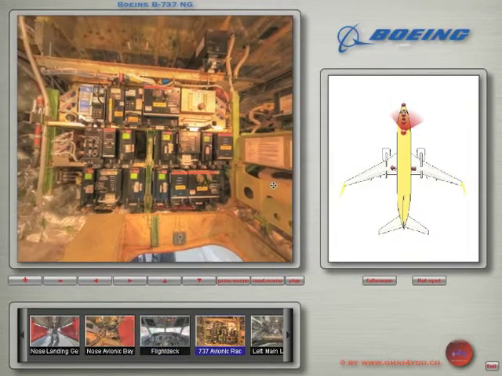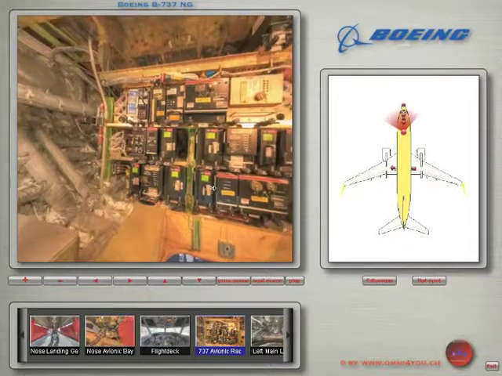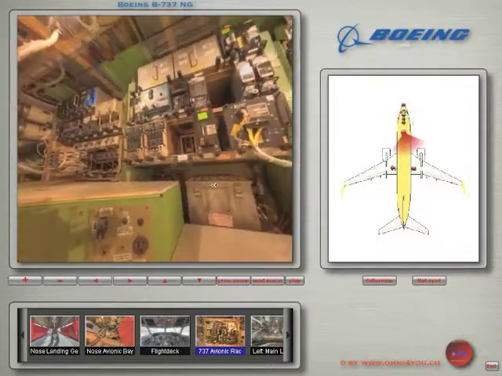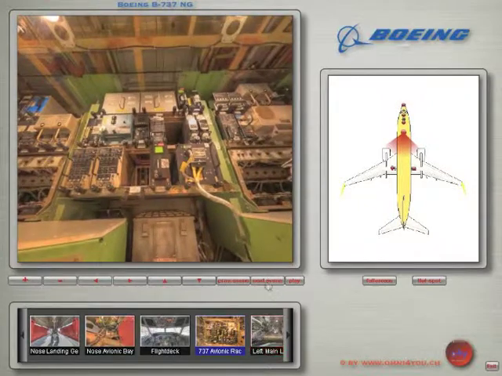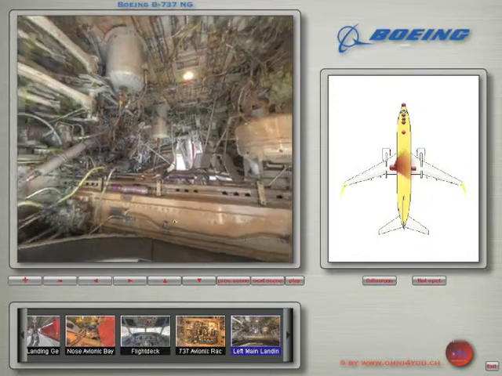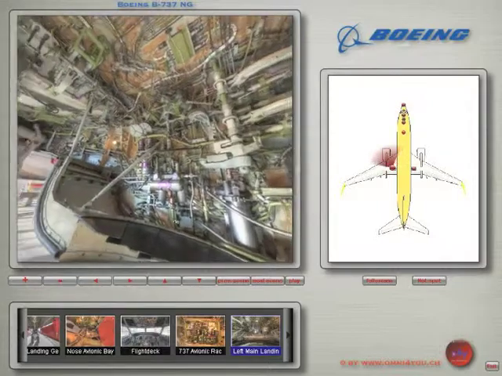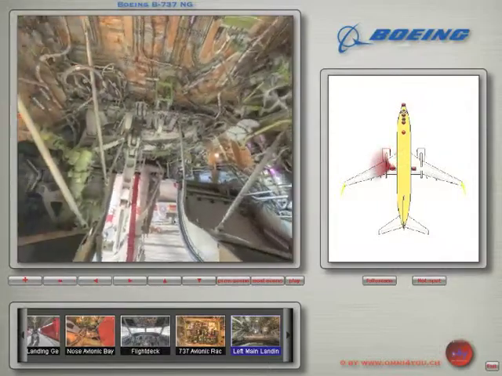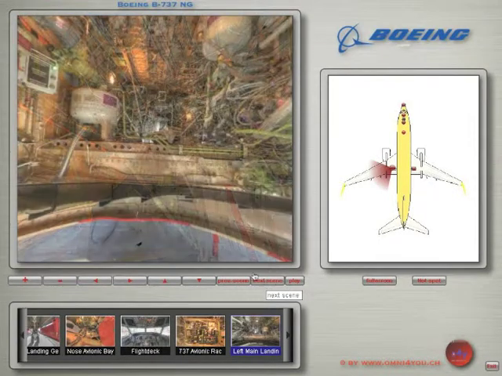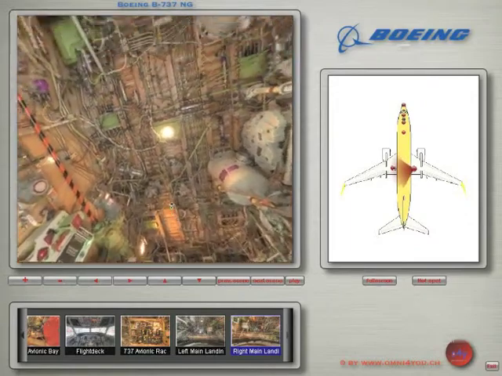The E&E compartment. The left main landing gear wheel well. The right main landing gear wheel well.